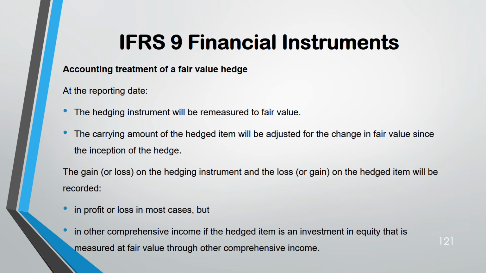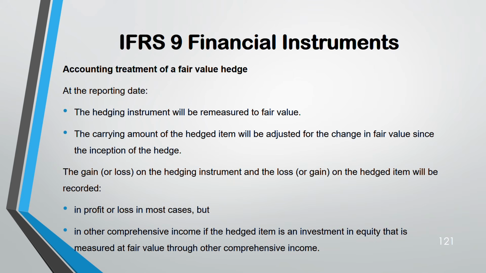But remember in equity instrument, we told it can go through other comprehensive income. So if the hedged item is an investment in equity, because investment in equity you also measure at fair value only. Remember investment in equity, we don't measure it at amortized cost. It's always fair value only, either through profit and loss or through other comprehensive income. But it is at fair value, so if the fair value changes, it is going to have an impact on you. That's why you have to hedge that.